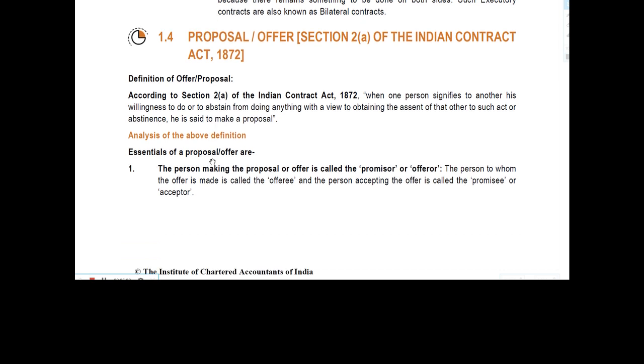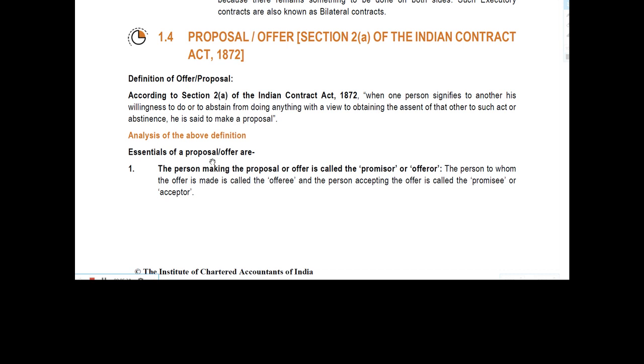According to Section 2A of Indian Contract Act 1872, when one person signifies to another his willingness to do or to abstain from doing anything with a view to obtaining the assent of that other to such act or abstinence, he is said to make a proposal. Okay, this is the definition of offer or proposal. It is as per section 2A.